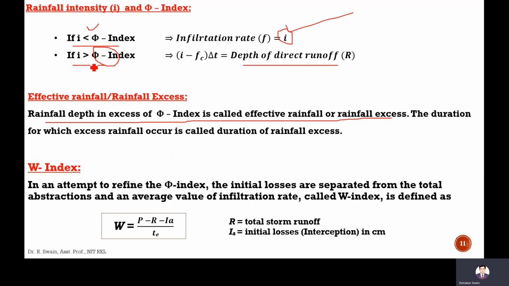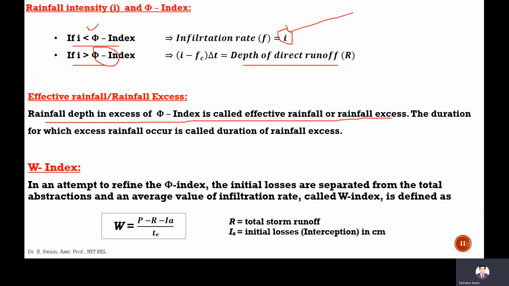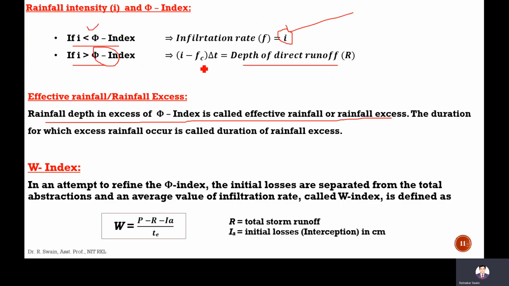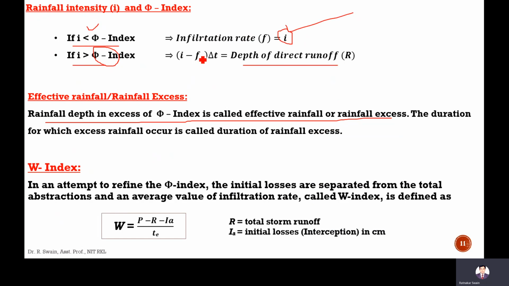So when I becomes more than or equal to phi index, like here, the depth of the rainfall runoff will be equal to total precipitation minus phi index, that is I minus phi index. There is also an infiltration rate here, the maximum infiltration rate, that is the phi index, into delta T.